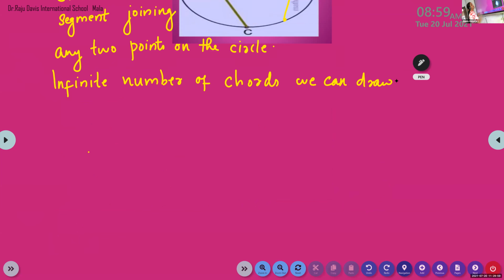No problem. Okay. So, Shraya, what did you ask? Ma'am, the chords will be different in centimeters, right? Yes. So, infinite number of chords we can draw.